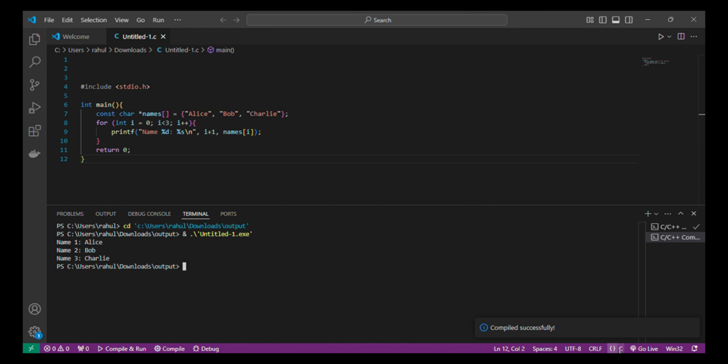In this example, names is an array of pointers, each pointing to a string literal.